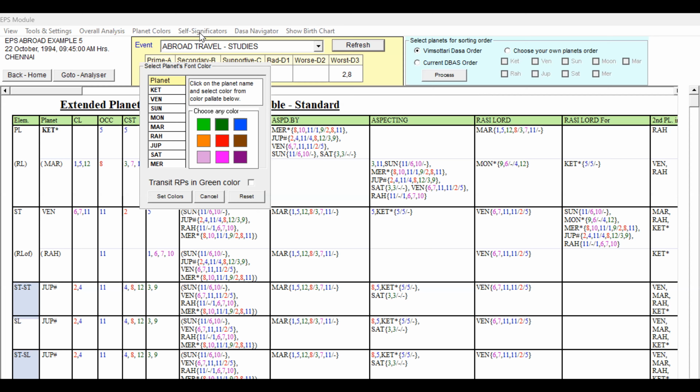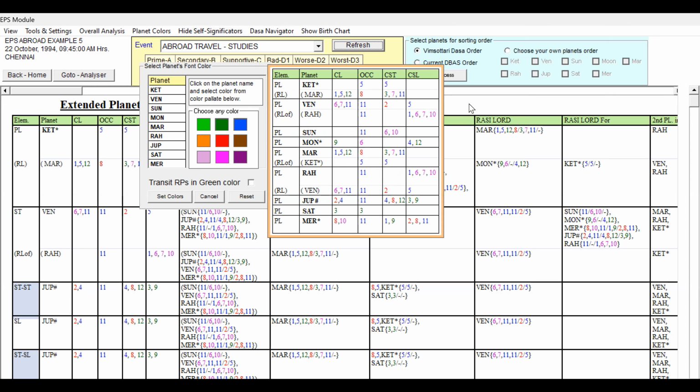Let us examine the self significators. Ketu: 5, and the second planet is Mars: 1, 5, 12, 8, 3, 7, 11. It is supportive but not bad. So for Ketu we can give blue color. Mars occupies the 8th house, which is some weakness, but having 1, 5, 12 and 3, 7, 11 are good.